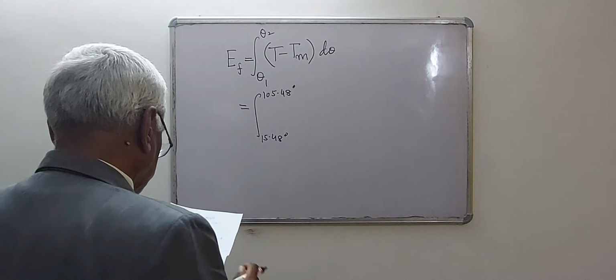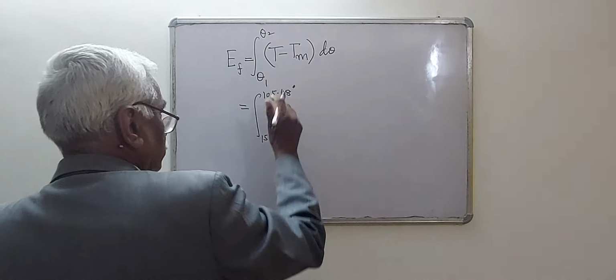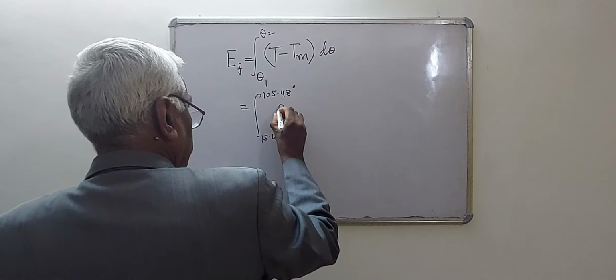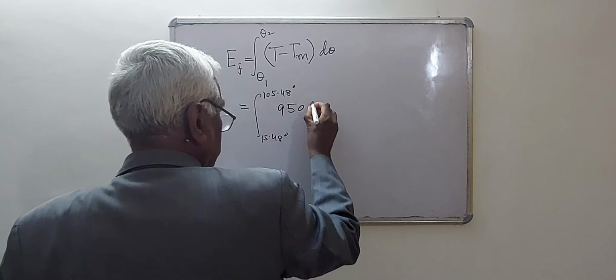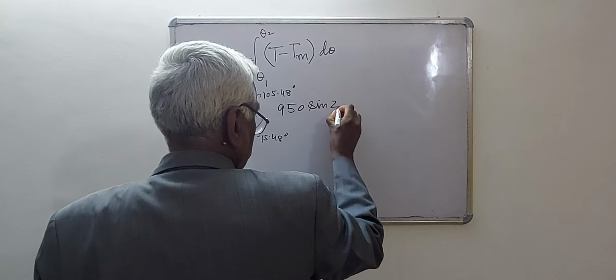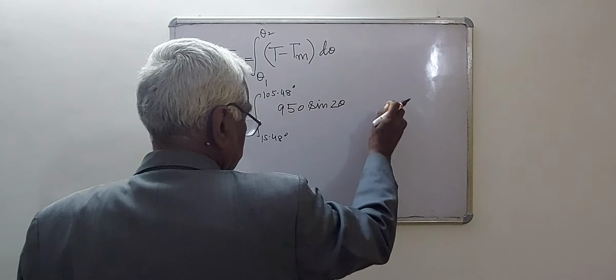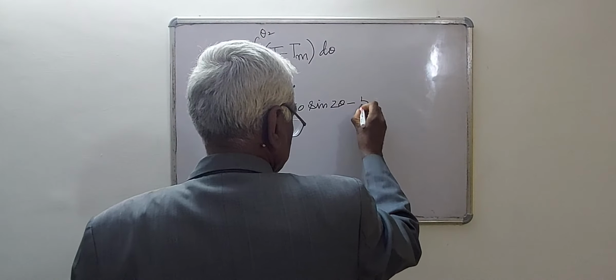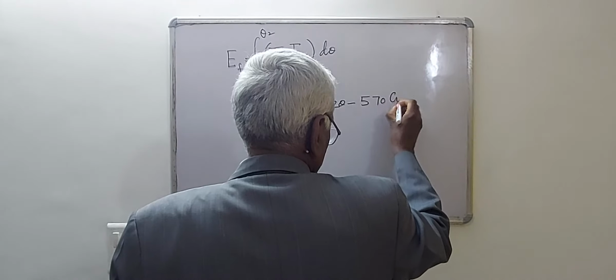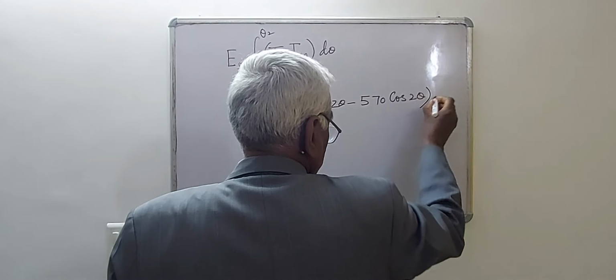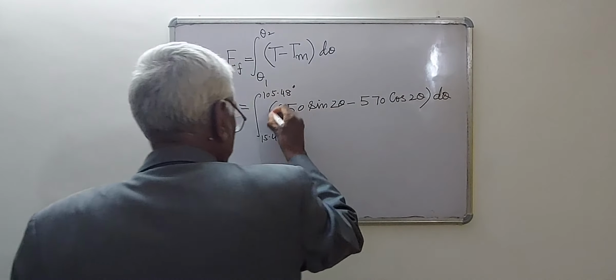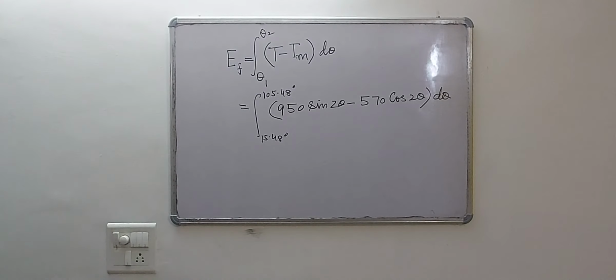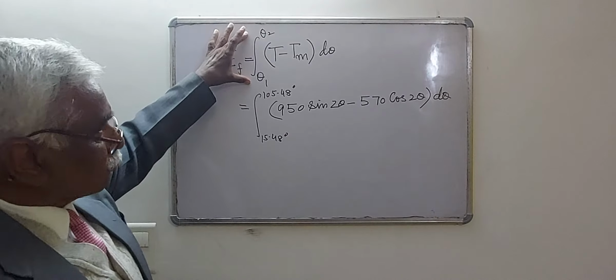T minus T mean was found to be 950 sin 2 theta minus 570 cos 2 theta, because 2000 will be cancelled by 2000, into d theta. That will be the maximum fluctuation of energy between these two crank rotations.